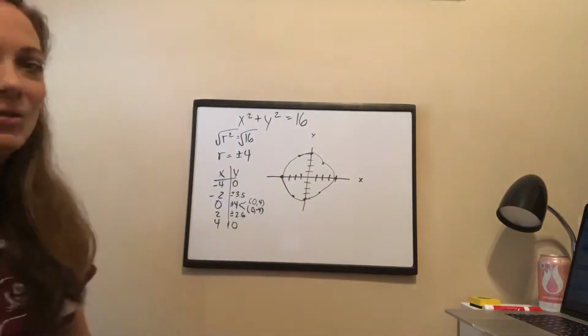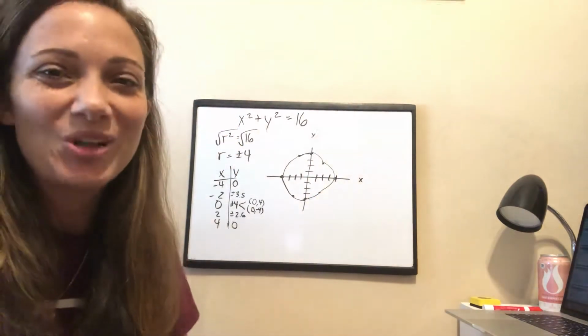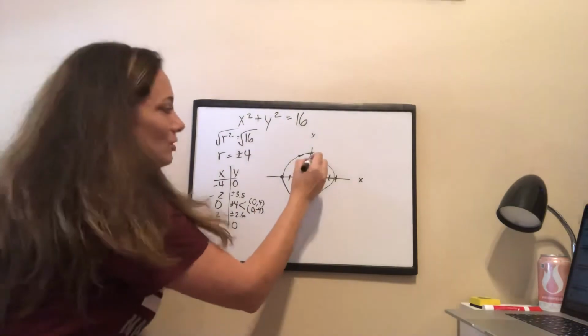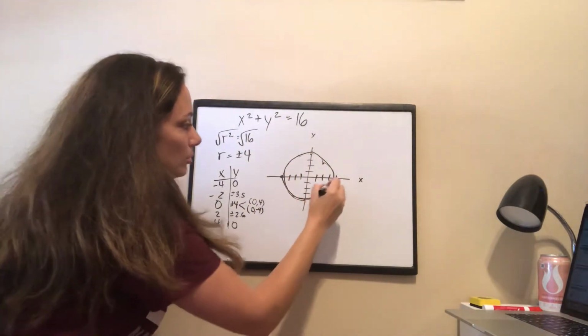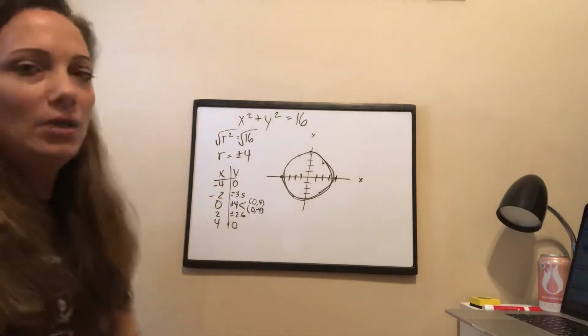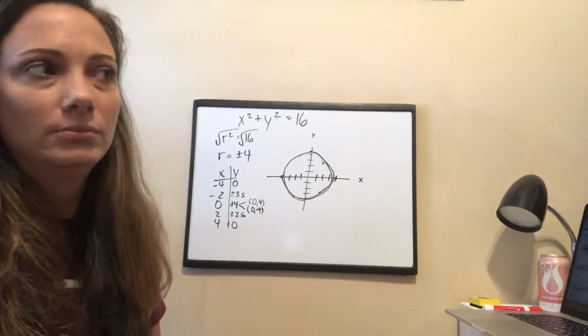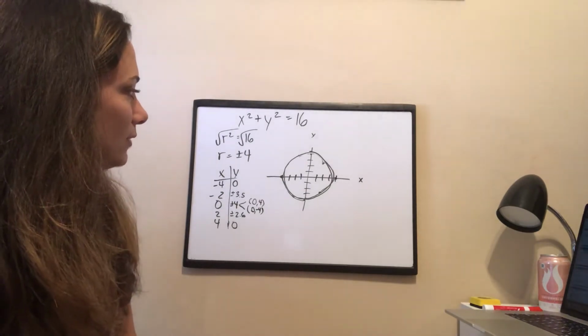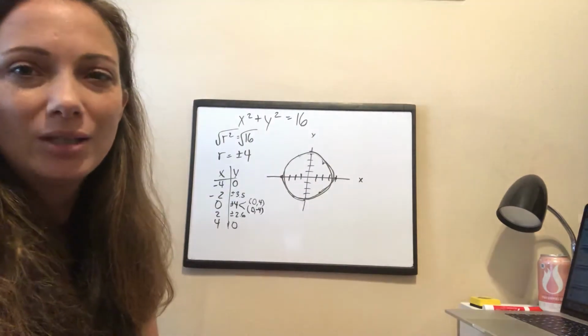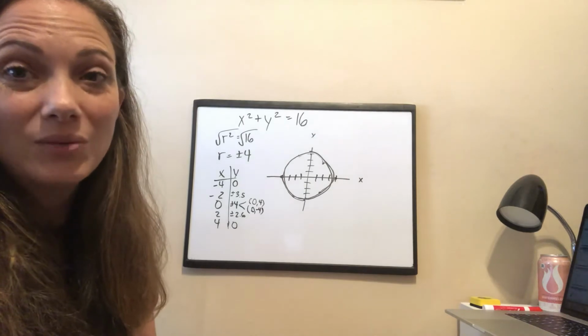And we all know that Mr. X isn't very good at drawing things, but this is supposed to be a circle. On a scale of 1 to 10, I give that circle about a 4, which is the length of its radius.